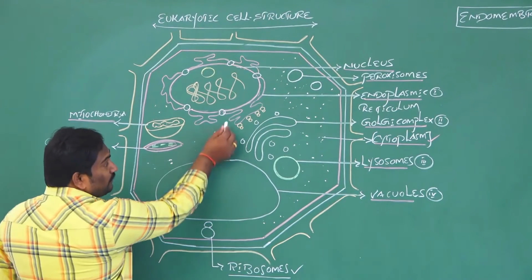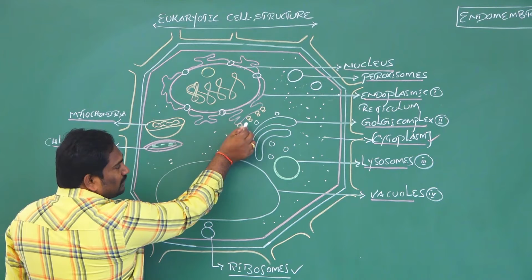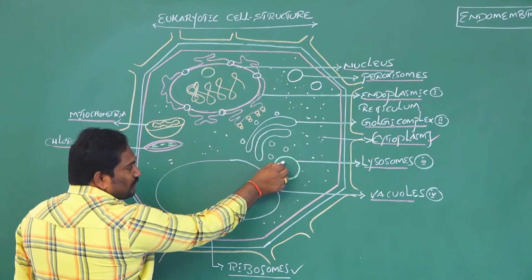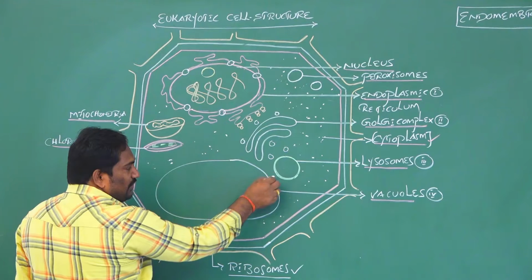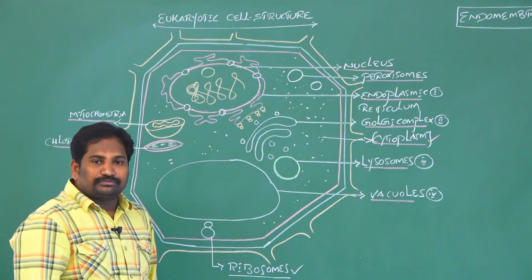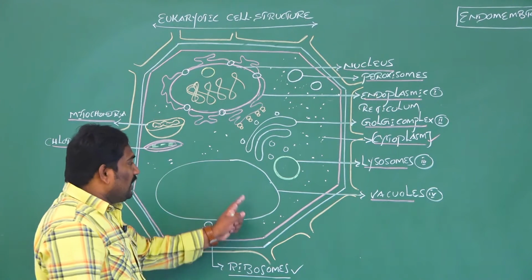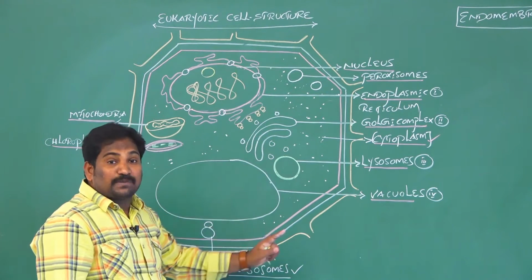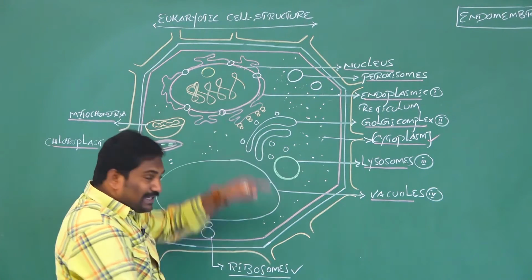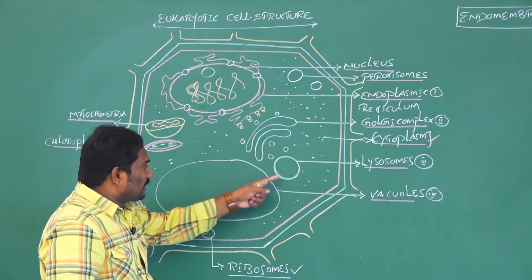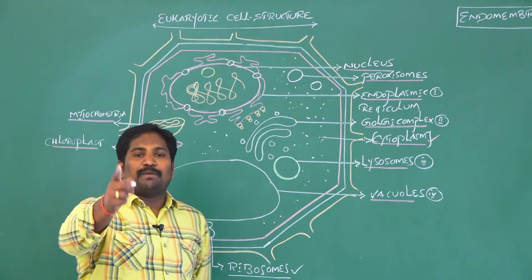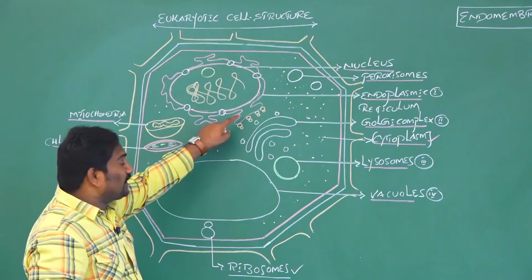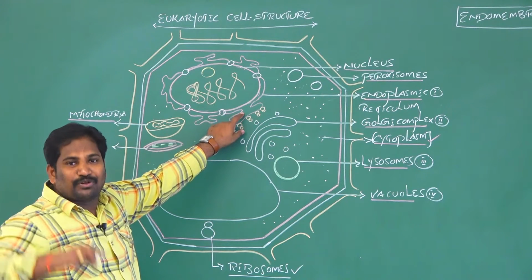The reason is, from the endoplasmic reticulum, the Golgi complex is formed. From the Golgi complex, lysosomes are formed. From lysosomes, vacuoles are formed. So that's why these four cell organelles' structural and functional aspects coordinate with each other. So that's why these cell organelles are called endomembrane cell organelles. This system is called the endomembrane system. We see it in eukaryotes, absent in prokaryotes.